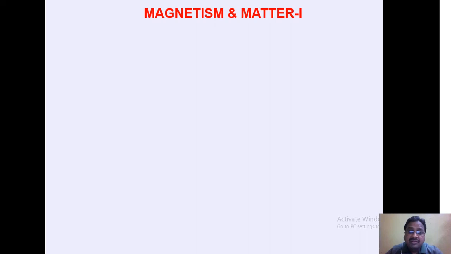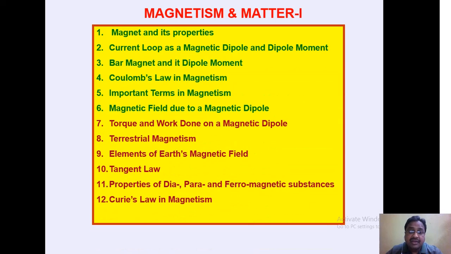To begin with this chapter of magnetism and matter, we have to discuss magnet and its properties, current loop as a magnetic dipole and dipole moment, bar magnet and its dipole moment, Coulomb's law in magnetism, important terms in connection with magnetism, magnetic field due to a magnetic dipole, torque and work done on a magnetic dipole, terrestrial magnetism, elements of Earth's magnetic field, tangents law, properties of dia, para and ferromagnetic substances, and Curie's law in magnetism.